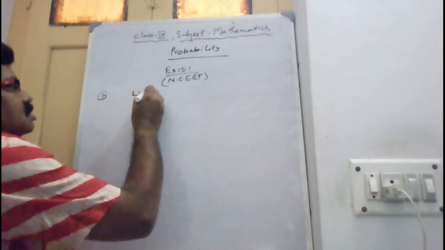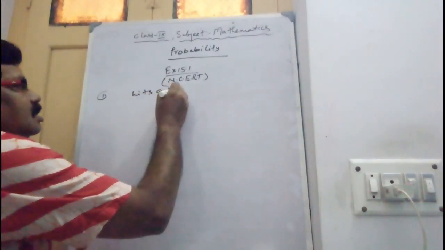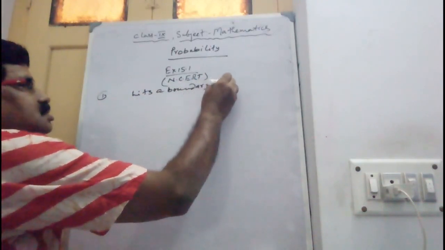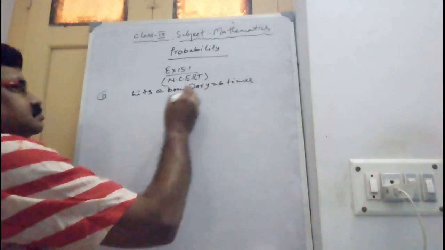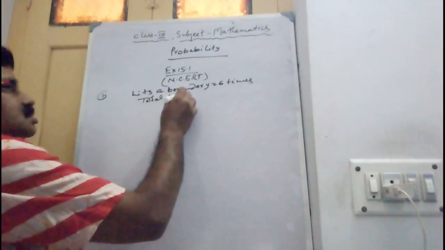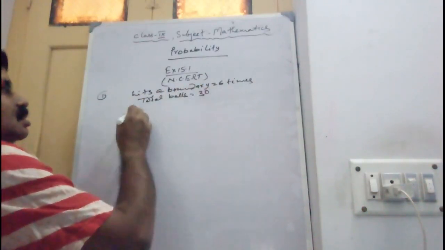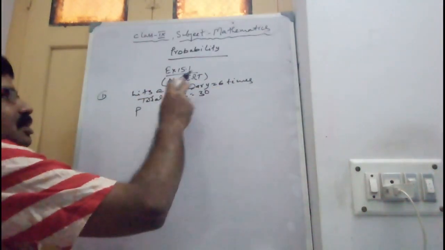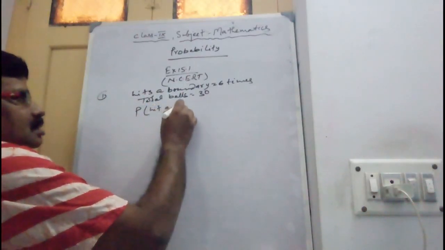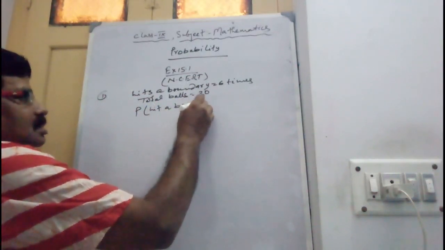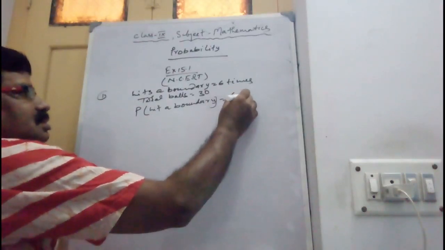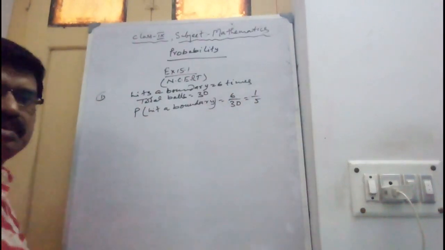So she hits a boundary 6 times, total balls 30. First find the probability of hitting a boundary: P equals 6 by 30, that is 1 by 5.